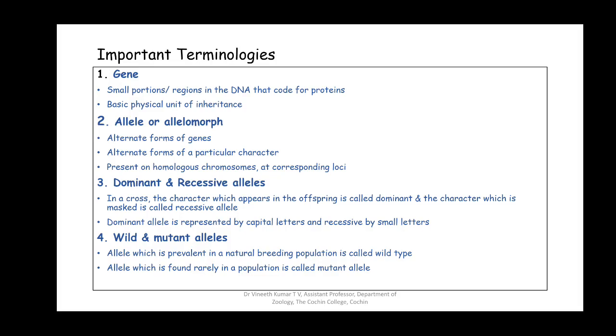In our Kerala population, the normal hair color is black, and that is considered to be wild type. So whatever is seen prevalent in a population is called the wild type. For example, the skin color. We cannot demarcate skin color as dark shades or white shades. There are different shades in skin color.